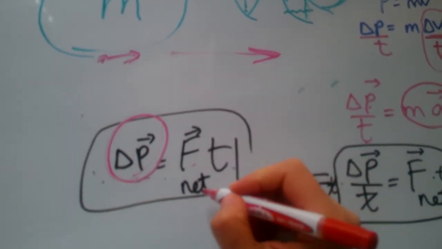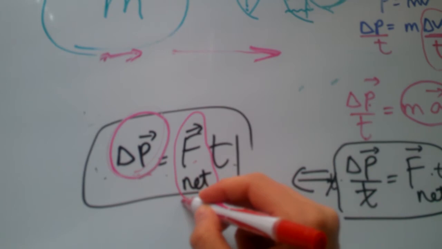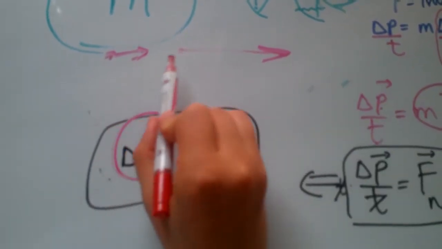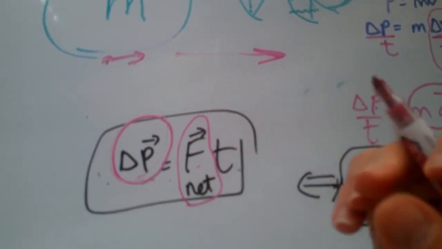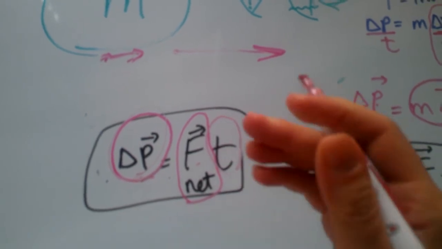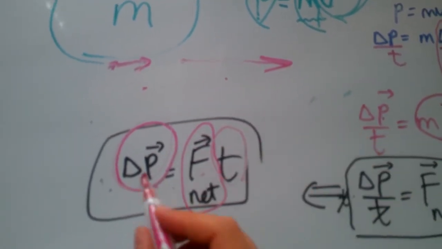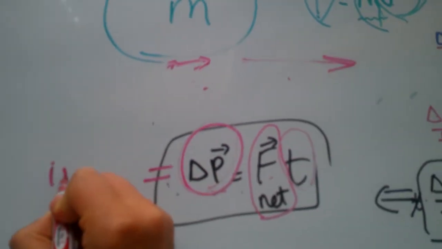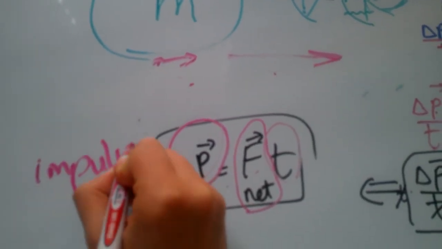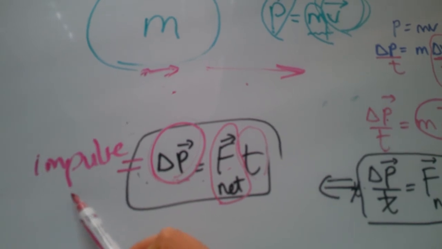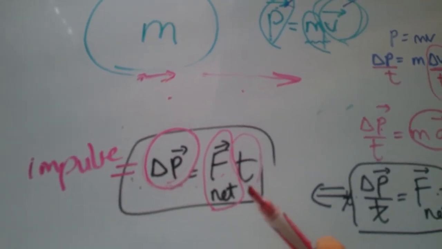This part tells me the net force that gives rise to this change of momentum, multiplied by the time over which this change happens. This is called impulse. Impulse is essentially the change in momentum of something.